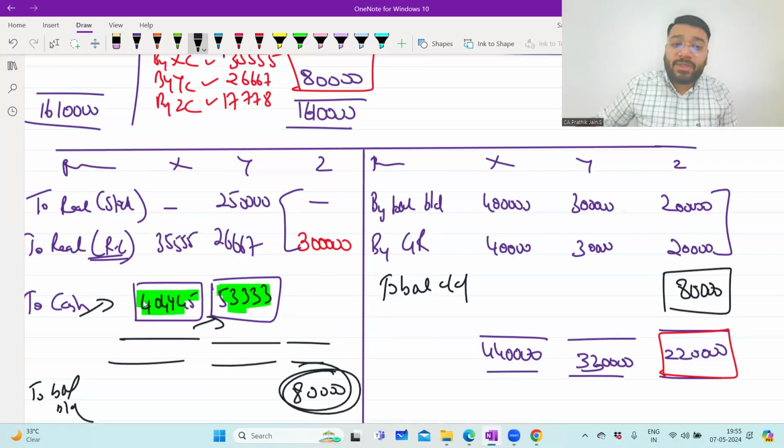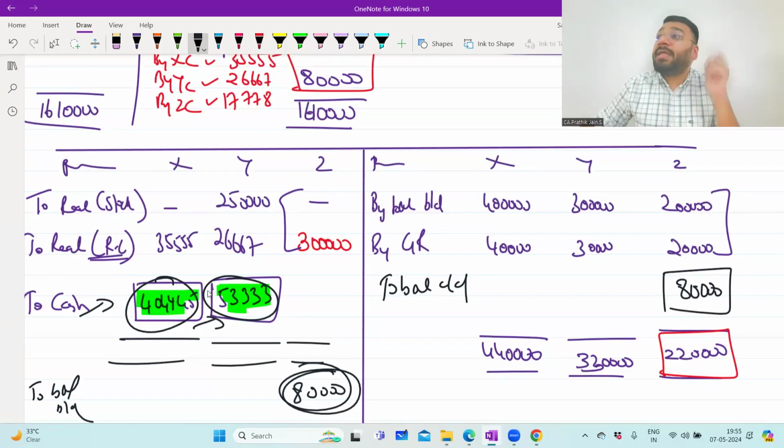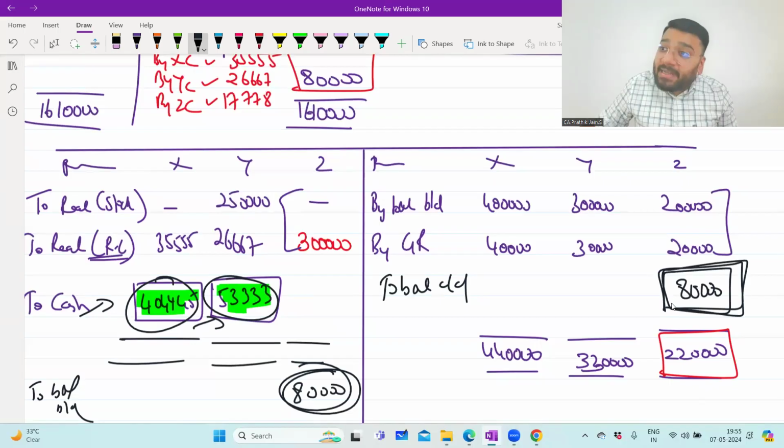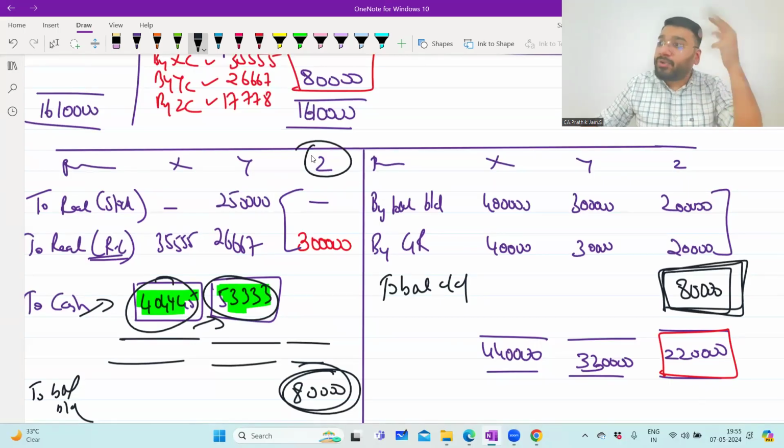But here it is a situation that I have to pay these two people so much money, but that much money is not there in cash. Why? Because I'm falling short of 80,000 rupees. Why 80,000 falling short? Because Z has extra withdrawn, or Z is supposed to give me this 80,000, and hasn't given it. So now this is a scenario where a particular partner is having a debit balance.